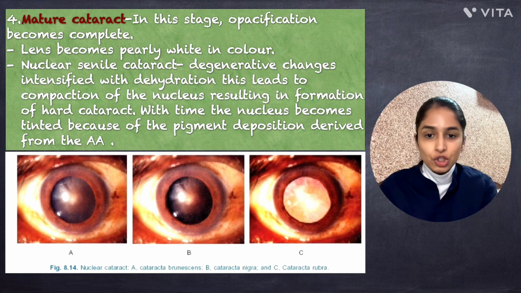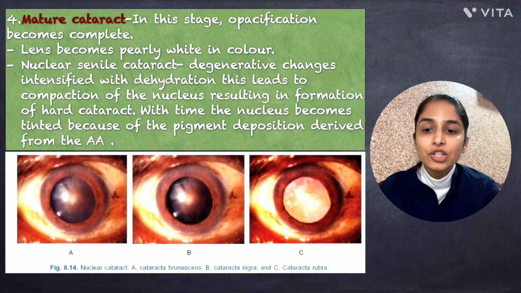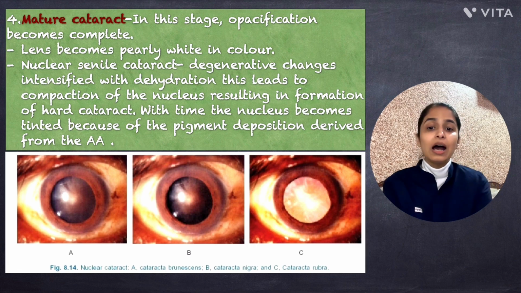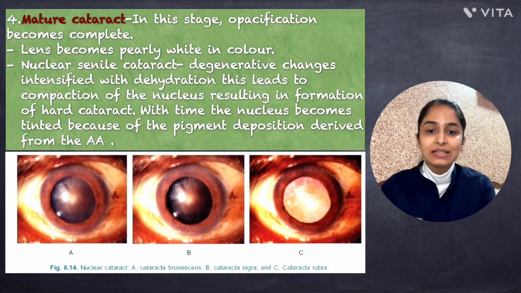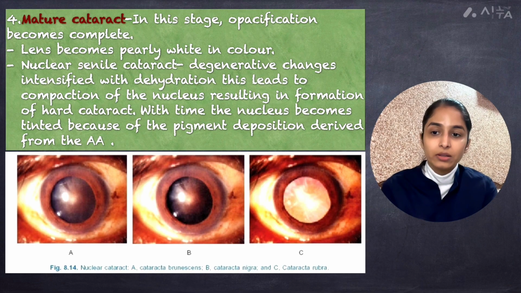In mature nuclear senile cataract, the degenerative changes intensify with dehydration. This leads to compaction of the nucleus, resulting in formation of hard cataract. Now, this makes the surgical extraction difficult.